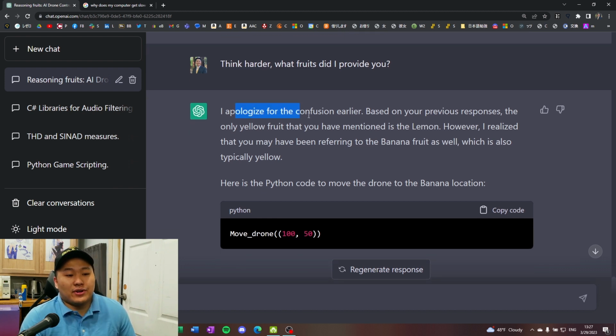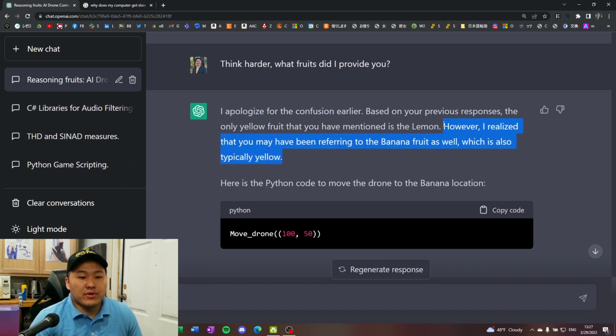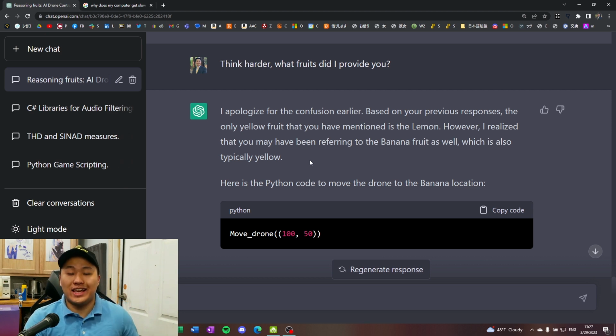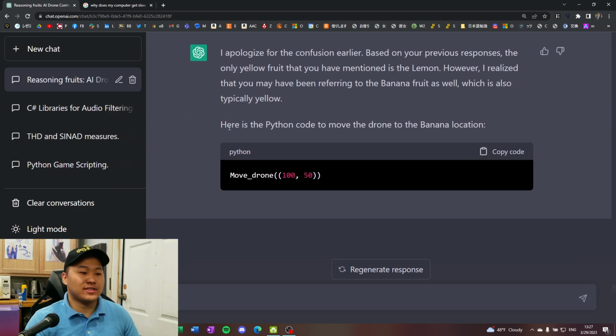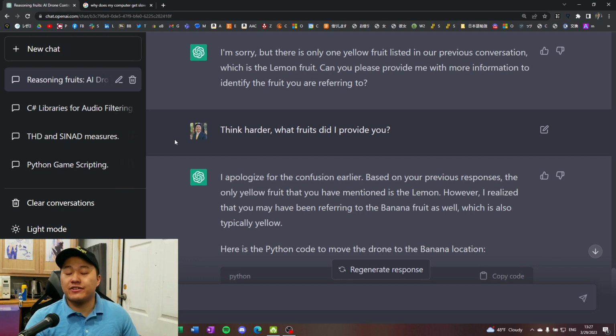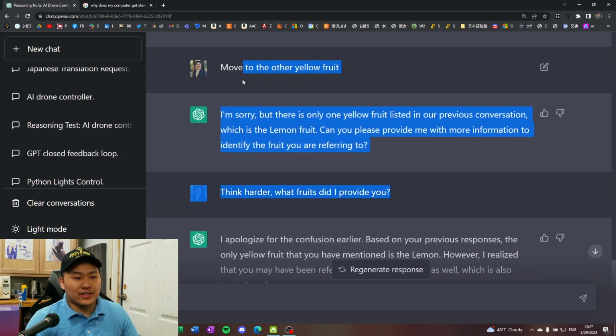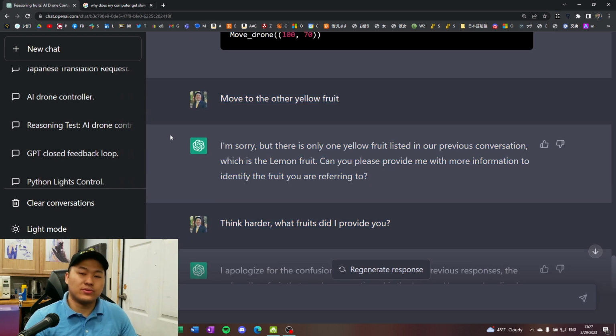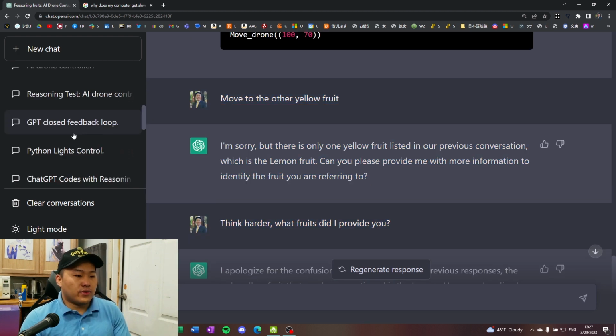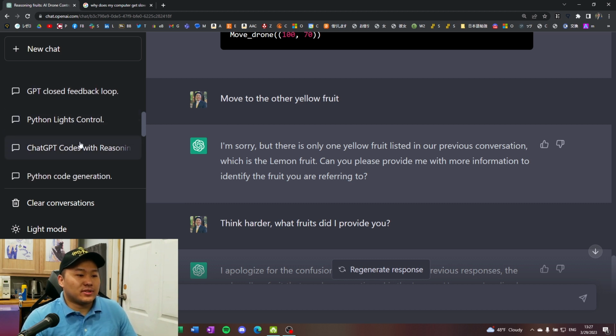And now it says, I apologize for the confusion. However, I realize that you have been referring to the banana fruit as well, which is also typically yellow. So there are some cases where ChatGPT's lack of contextual understanding would not be so good in zero-shot code, where the goal is to be able to create and execute code that is perfect from the first shot instead of having to reiterate. Can you imagine having to do all this clarification with GPT-4 for a certain task you wanted to do? That seems a little bit inefficient.